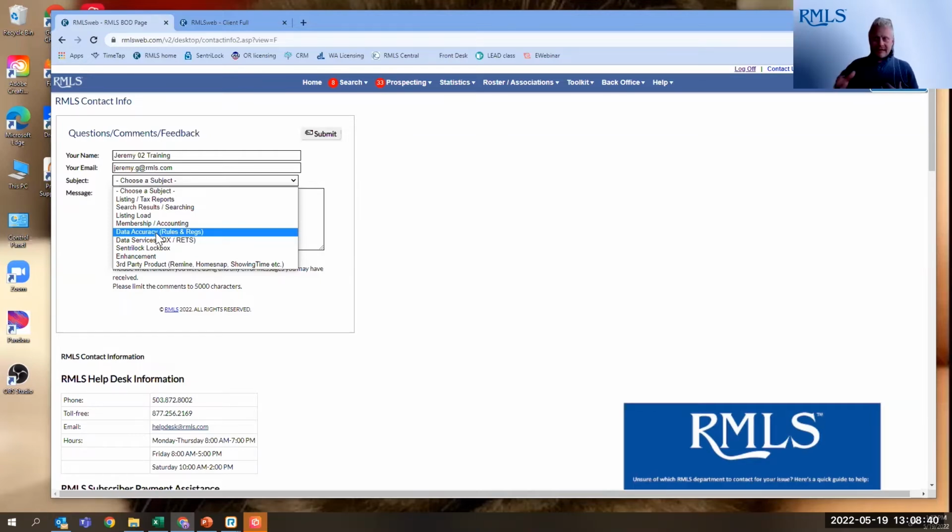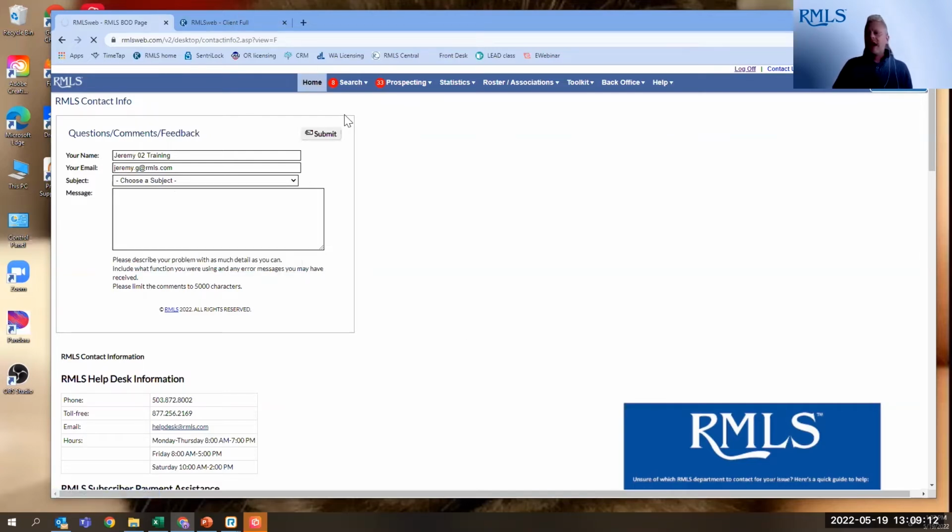Now, while the VA and FHA finance is not necessarily a violation, the misrepresentation is a violation. So again, remember that earlier violation report, doing your due diligence, inaccurate or missing information, indicating financing that you know a property isn't going to qualify for is misrepresentation. So again, if you see something, say something, and we just want to make it easy for you to do so. Let's go ahead and get back to our home page.